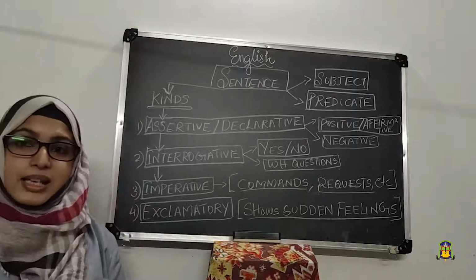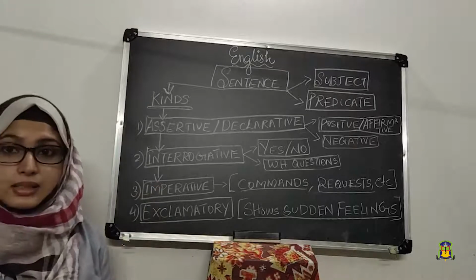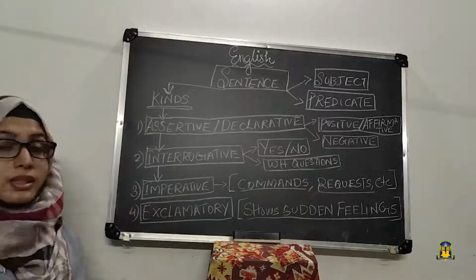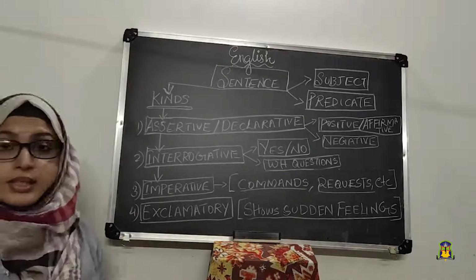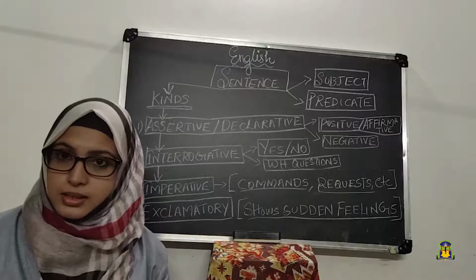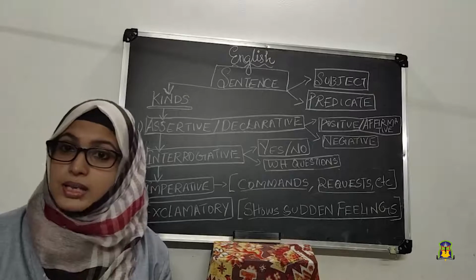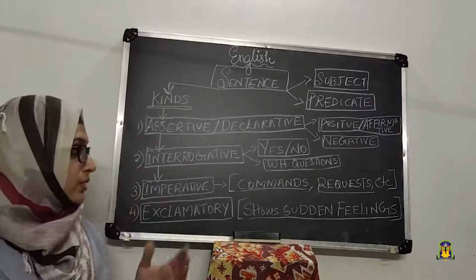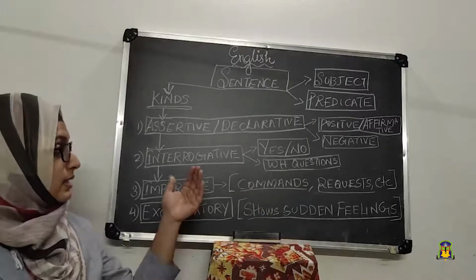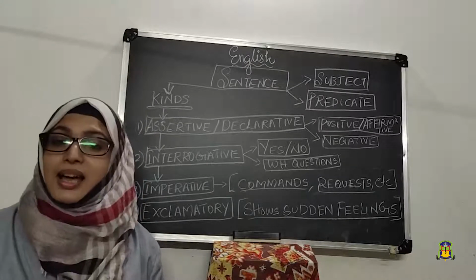Okay, let's move to the second part, that is interrogative sentence. Interrogative sentence, as the name suggests, is question sentences. It can be, what is your name? Where is your place? Why are you doing that? Why are you late? When is that? When did it happen? All these questions we can use in interrogative sentence. Like the assertive sentence, the interrogative is also divided into two parts: yes or no questions and WH questions.